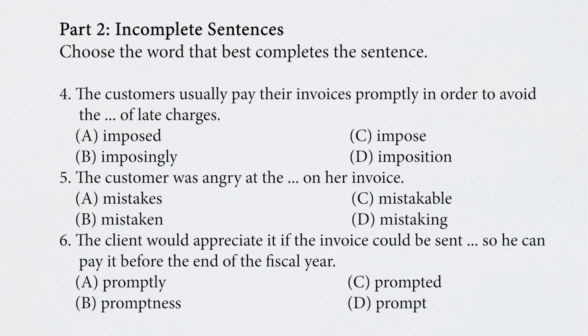4. The customers usually pay their invoices promptly in order to avoid the of late charges. A. Imposed. B. Imposingly. C. Impose. D. Imposition. 5. The customer was angry at the on her invoice. A. Mistakes. B. Mistaken. C. Mistakable. D. Mistaking. 6. The client would appreciate it if the invoice could be sent,